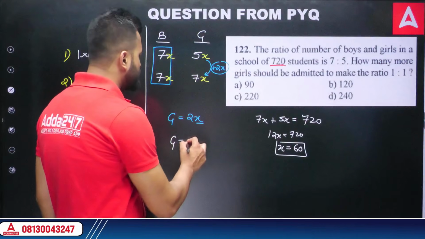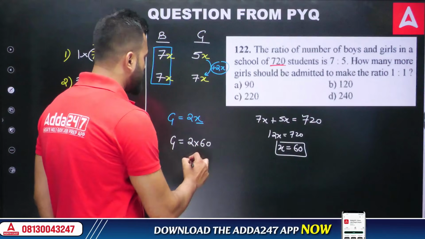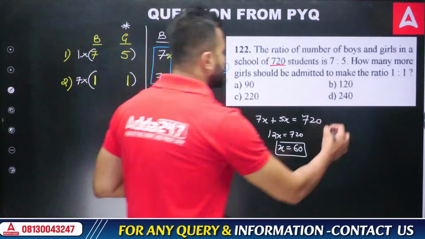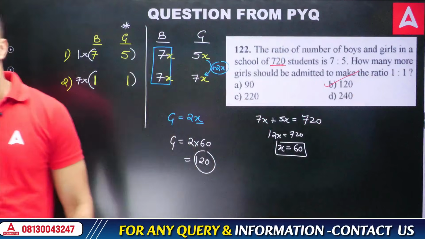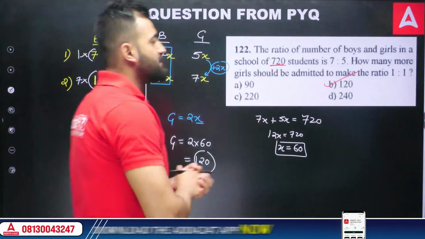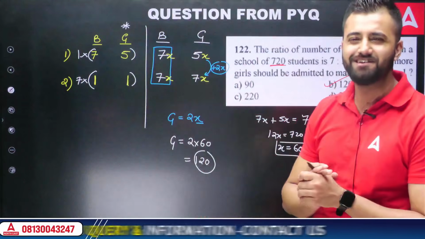So the number of girls would be 2 into 60, which is equivalent to 120, which we got in the previous answer by following the basic method. Option number B is the right answer. Did you get it, my friend? Is it a cool method? Yes, it's a cool method.